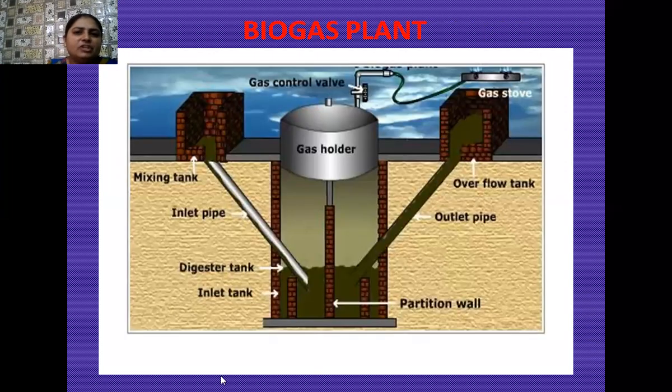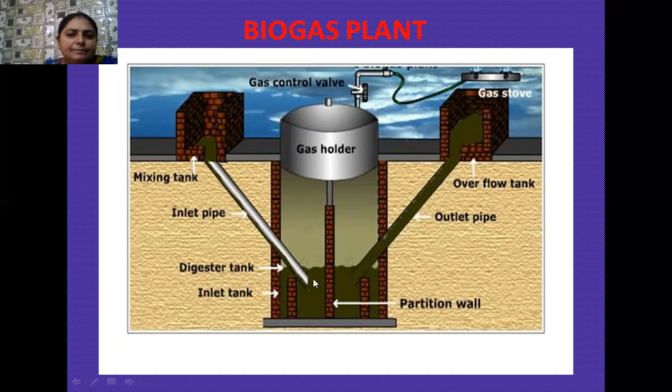Okay, students, here the picture of the dome-shaped biogas plant is visible to you. So you can see very well, this is the digester tank or the inlet tank. So the slurry of the biogas in liquid form, along with some organic debris such as turi or some dried fodder, is put into this tank in liquid form. And here there is a dome-shaped lid that is present over this biogas plant.